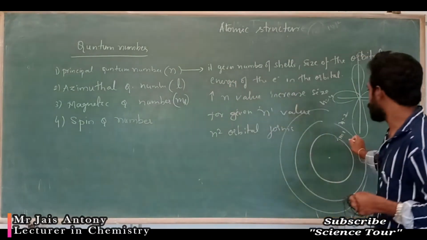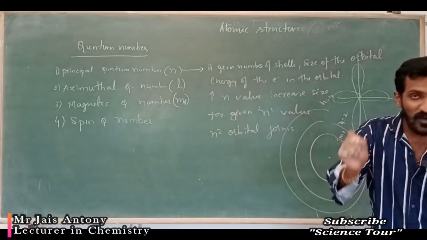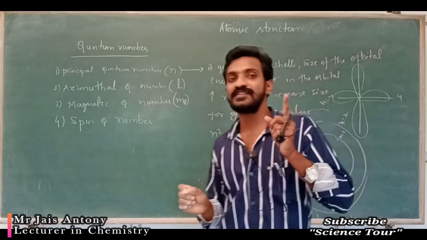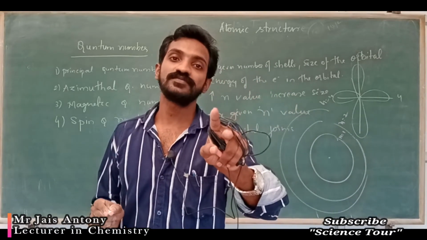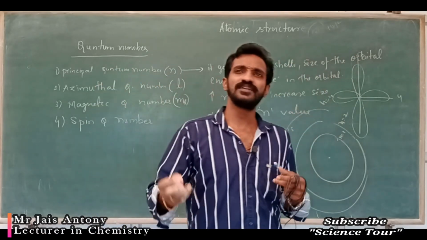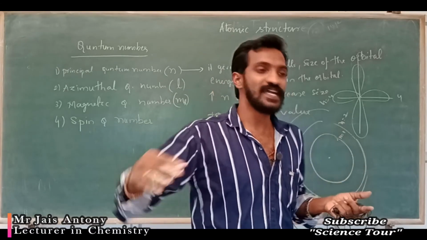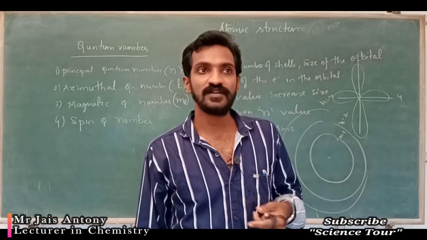For the first shell, how many orbitals are present? See, each orbital, one house of electron, can contain a maximum of 2 electrons. Just remember, what is orbital? Orbital is nothing but the house of the electron. What is orbit? It is the path of the electron.